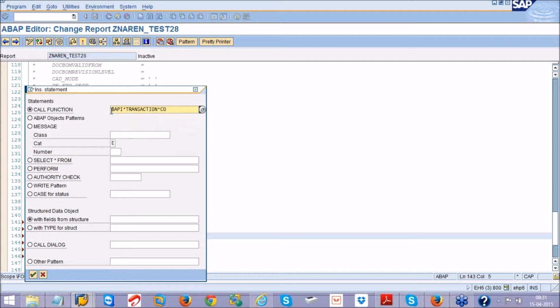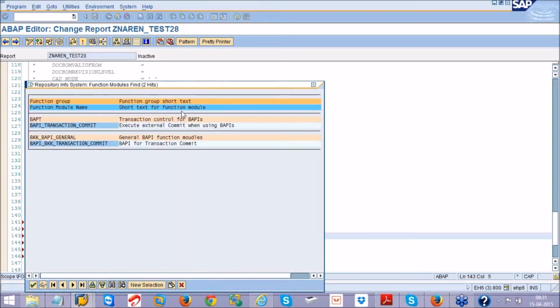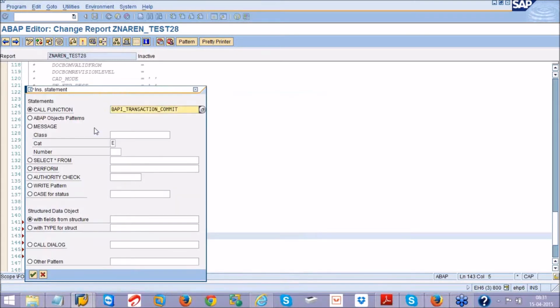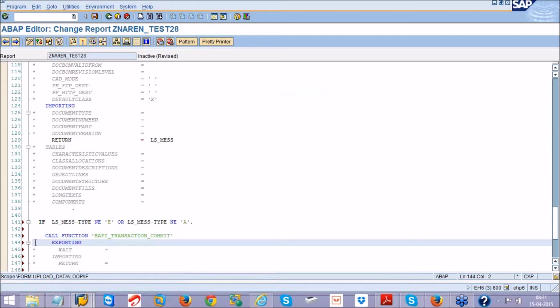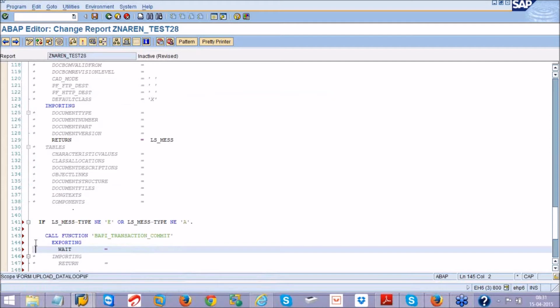Whether you are creating a sales order, a purchase order, a document or a material, whatever it may be, whenever you are using a BAPI, always call BAPI_TRANSACTION_COMMIT. Whatever the BAPI has done, if it is successful, those changes will be written to the database. Otherwise, even though the BAPI executes properly, you cannot see the data in the database.